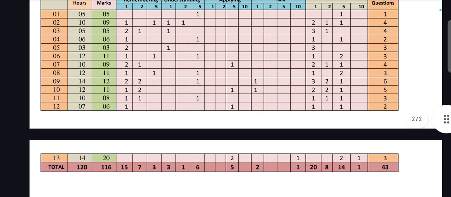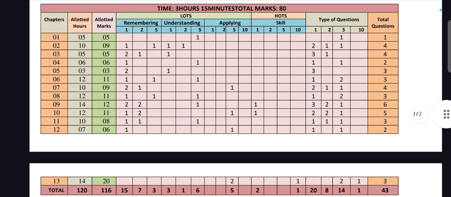And next 12th chapter, 6 questions means 6 marks they will ask from this chapter. There is 1 mark, 1 question in remembering, and 5 mark, 1 question in applying. So totally 2 questions they will ask. So total 6 marks from this chapter they will ask.